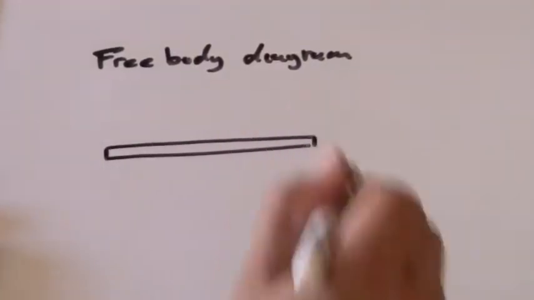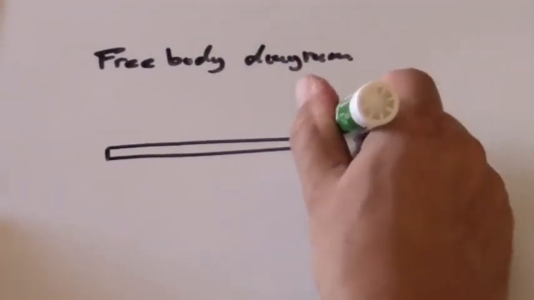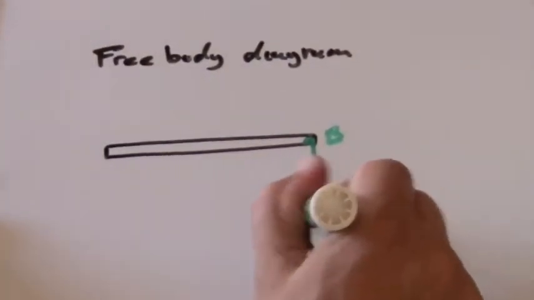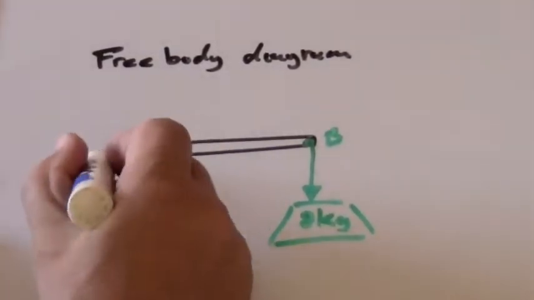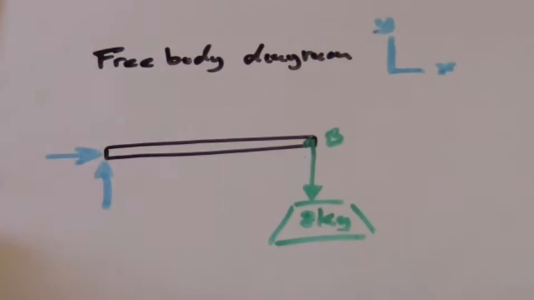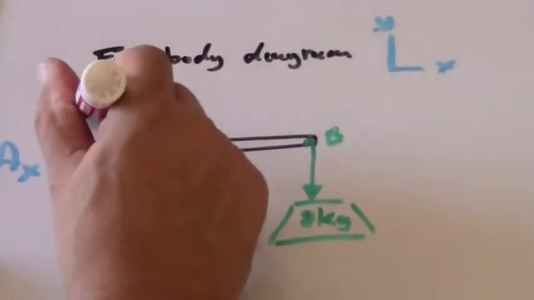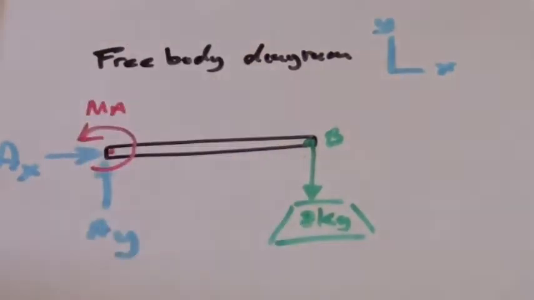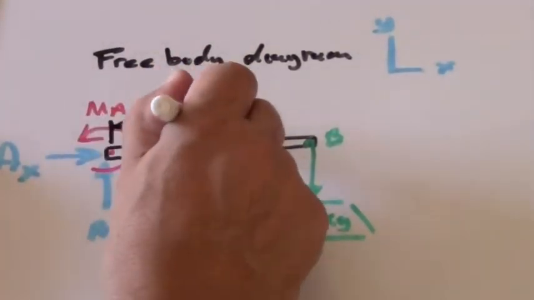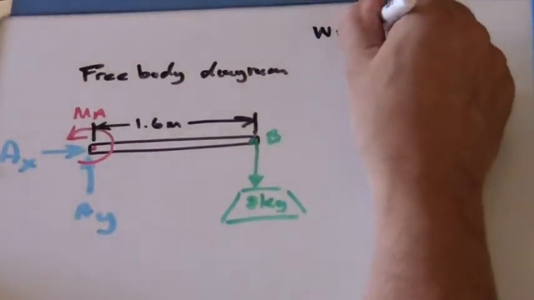We begin this problem by first drawing a free body diagram. In this case, we have a cantilever beam which is loaded at end B by an 8 kilogram weight. This beam is built into the wall and so supports reaction forces in the X and Y direction. It also supports a moment because it's built into the wall. We complete our free body diagram by adding the dimensions.